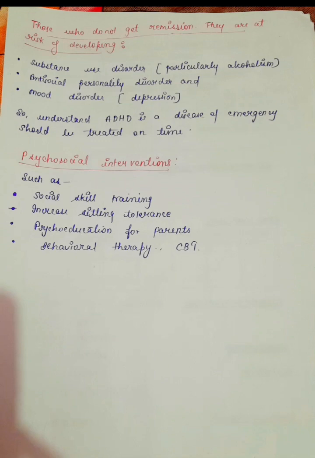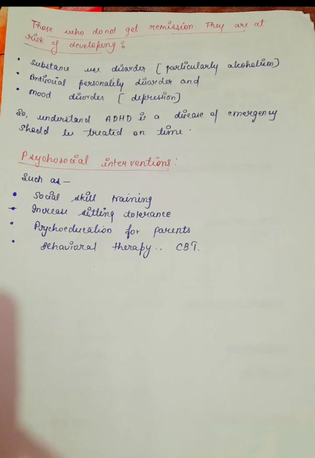So understand, ADHD is a disease of emergency and should be treated on time. If not treated on time, there are chances of developing certain risks, like substance use disorder, particularly alcoholism, antisocial personality disorder, and mood disorders.